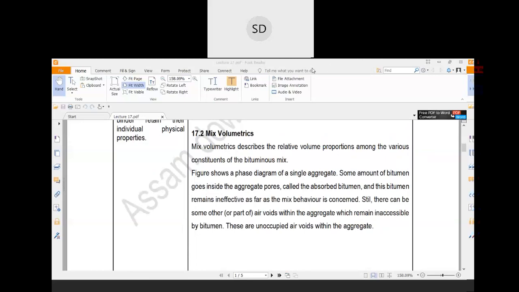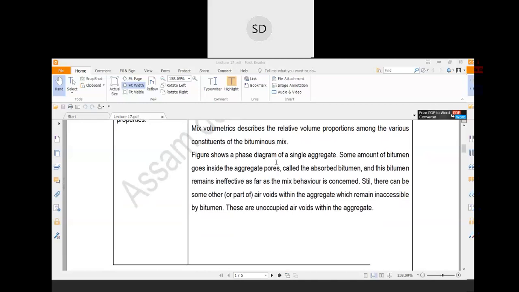Now coming to the next portion, that is mix volumetrics. That is how bituminous mixes will behave, or what the different properties of that mix are. Mix volumetrics describe the relative volume proportion among the various constituents of the bituminous mix.